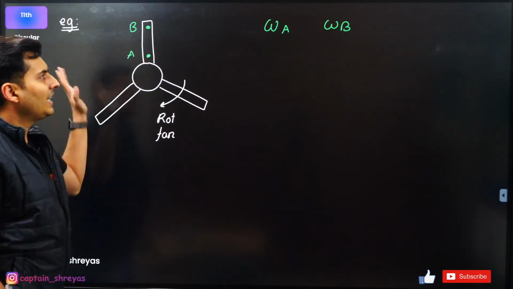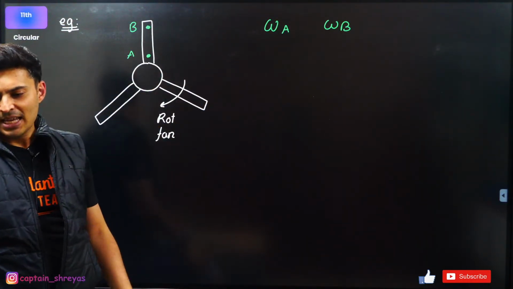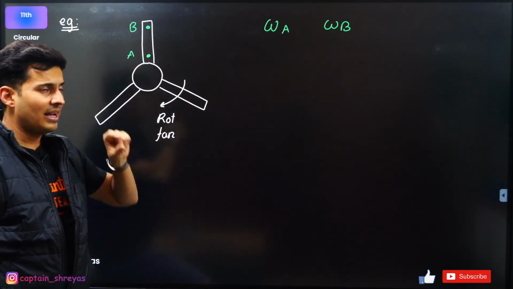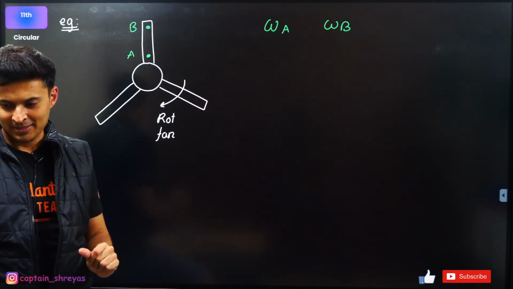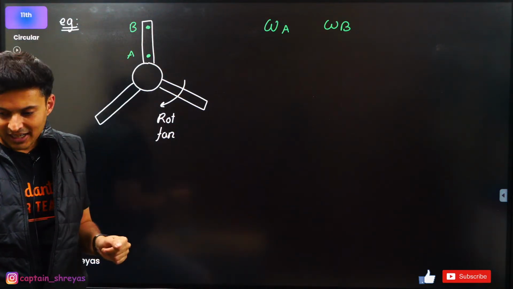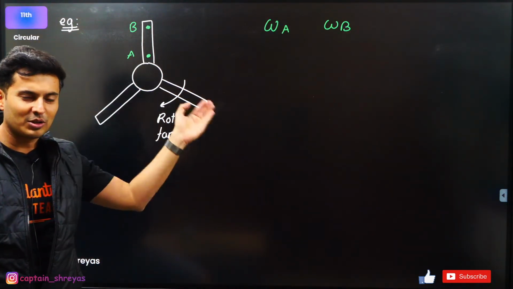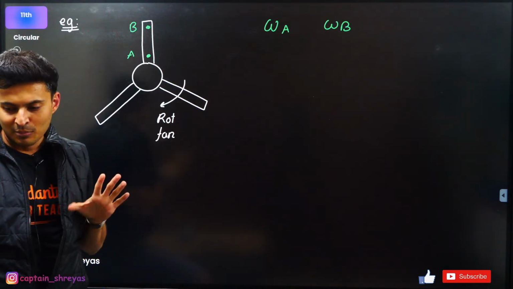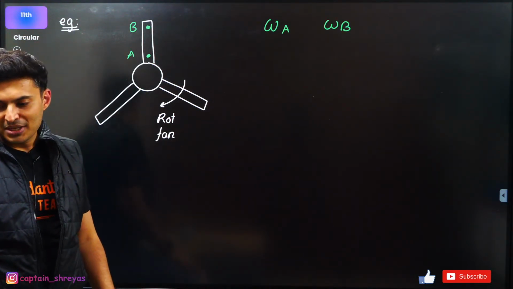So come on, think and tell me what symbol should I put? Equal to, less than, more than. Angular velocity of point A versus angular velocity of point B. Okay, Vinod saying more than. Interesting. What about others? Everybody should spam and put it up in the chat box. Sandhya also saying more. Acha, is it? B is greater than A.